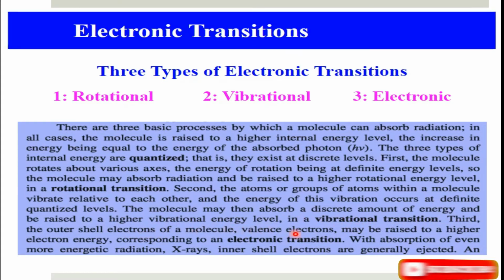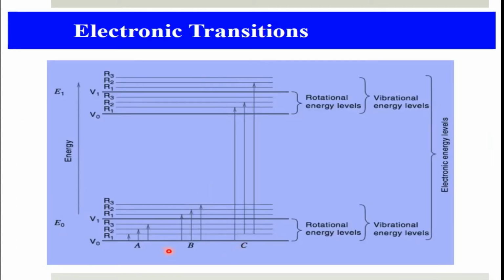The outer shell electron of a molecule, the valence electron, may be raised to a higher electronic energy level, corresponding to an electronic transition. These transitions will be referred to as electronic transitions. When an electron in the valence shell is excited, it can go from E naught, that is the lower energy electronic state, to E1, that is the excited energy state. Obviously the energy required for these transitions is higher than that required for vibrational or rotational energy levels.